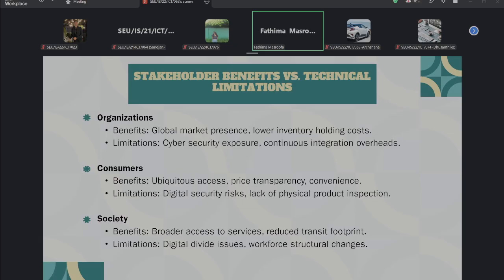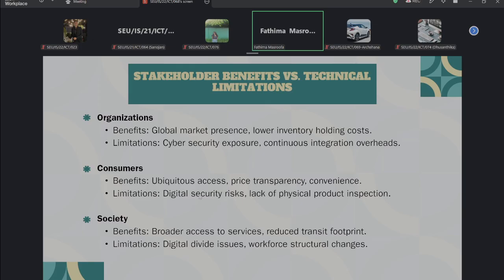When you take limitations, there are digital security risk and lack of physical product inspection. For digital security risk, there are some examples. Normally account attacks will be there, payment risk will be there, some privacy concerns will be there. And lack of physical product inspection means customers may not be able to physically examine the product before purchasing.